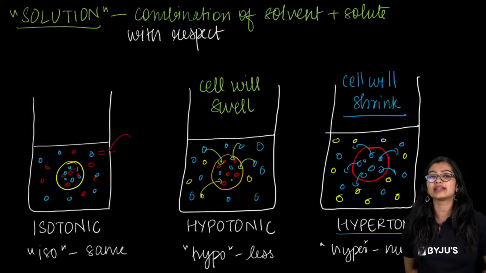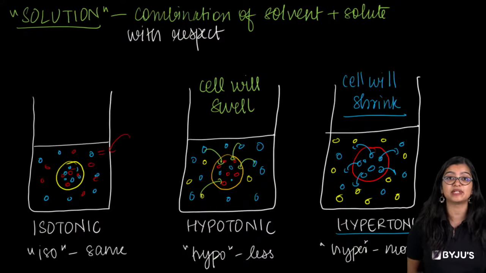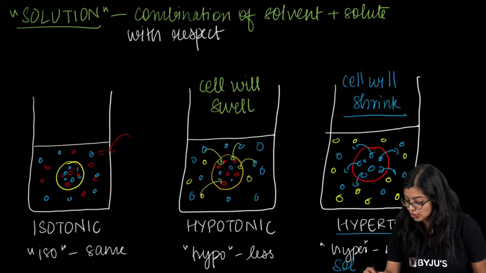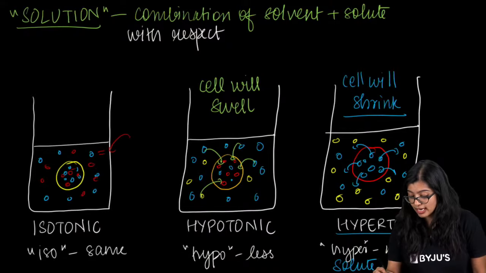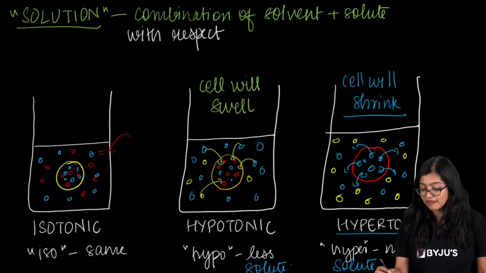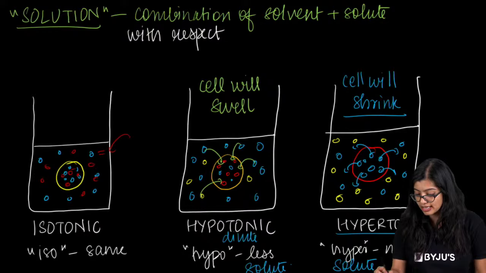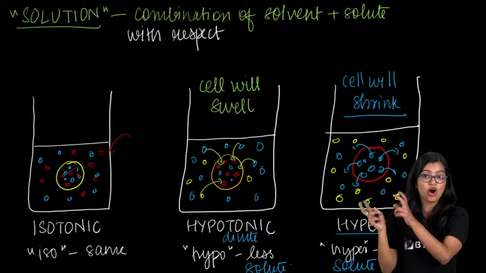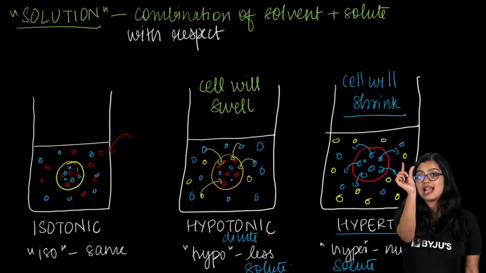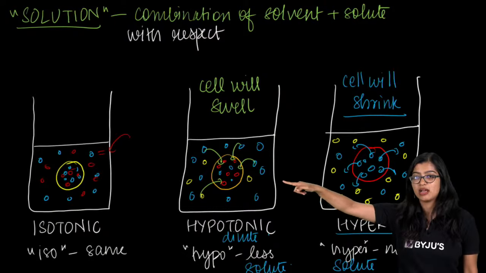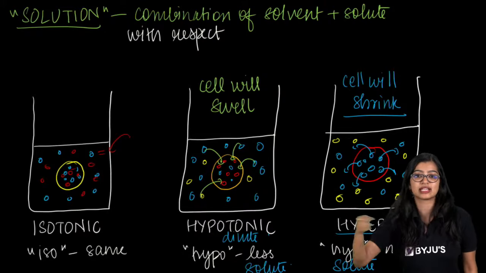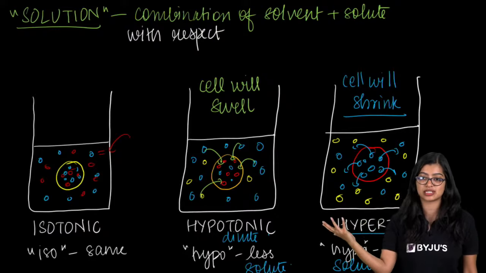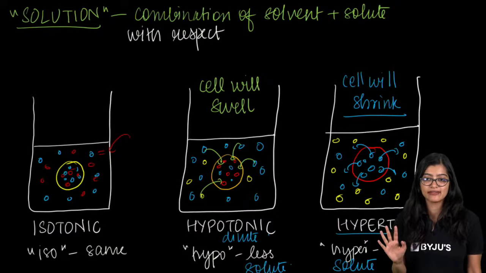See, if they tell you that it's a hypertonic solution and a cell is kept inside it, a hypertonic solution will have more solute. Hypo will have less solute. So by default, a hypotonic solution is a dilute solution. But if they give you a special case, at all times, if the cell has more water than the outside, however dilute it may be, the surrounding solution is hypertonic. But if the cell has less water when compared to the surrounding, it is hypo. Are we clear with this?